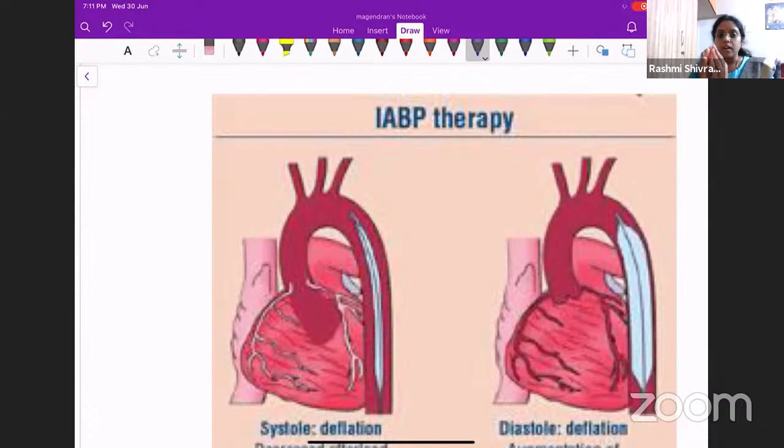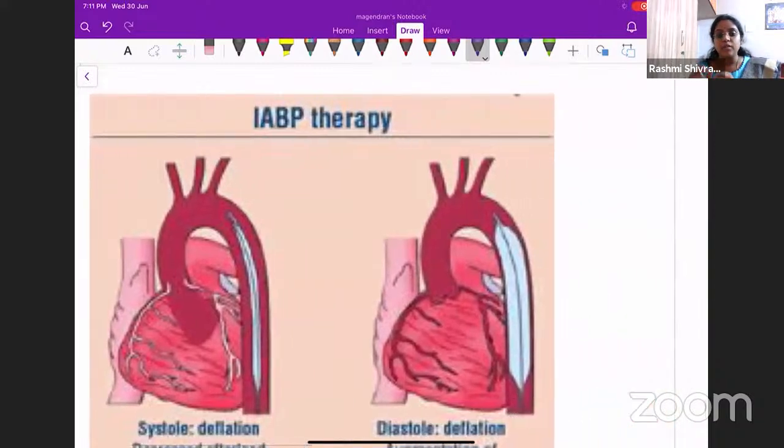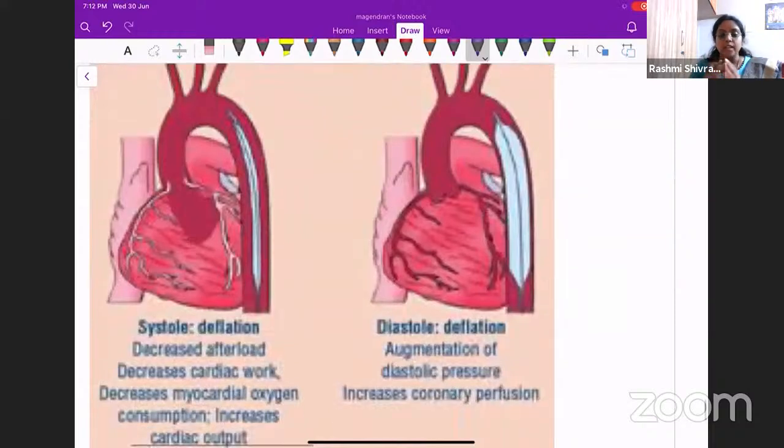When the afterload is reduced, the heart is able to pump better. So the myocardial oxygen supply and demand will be maintained. The heart will not get compromised. During diastole, what happens is, this balloon will inflate. When this inflation occurs, this will increase the coronary perfusion. This buildup of diastolic pressure inside the aorta will help the coronary perfusion to occur.